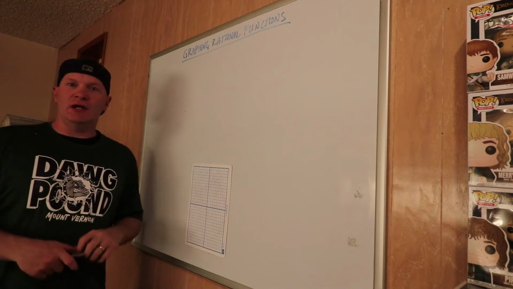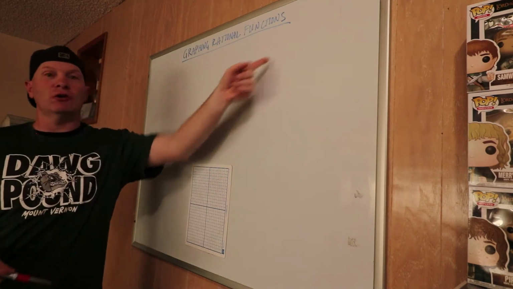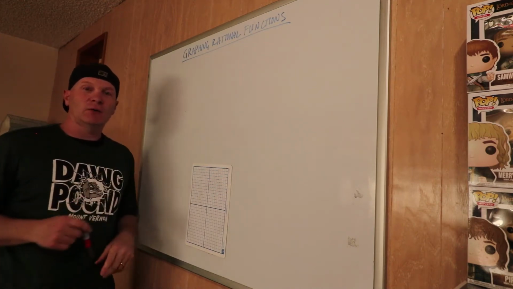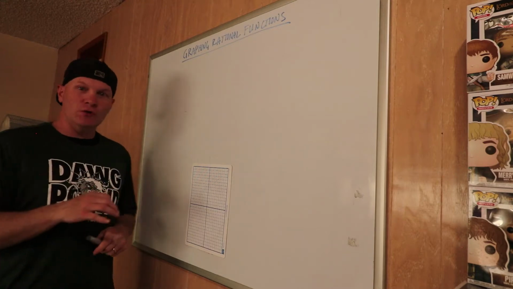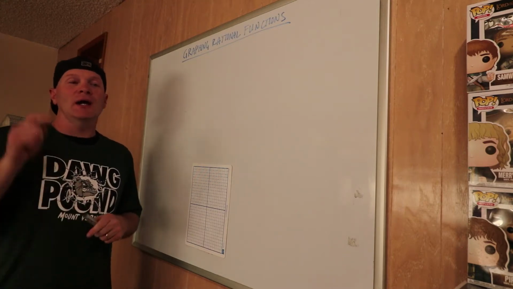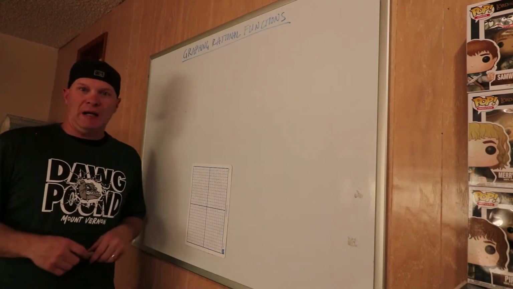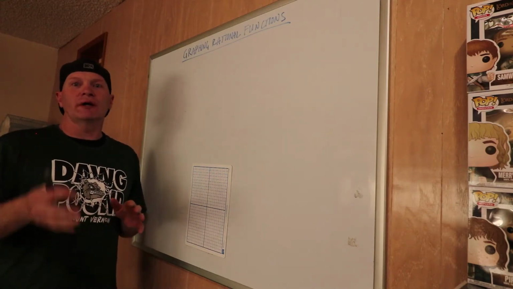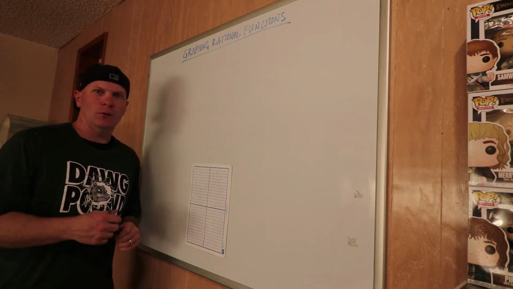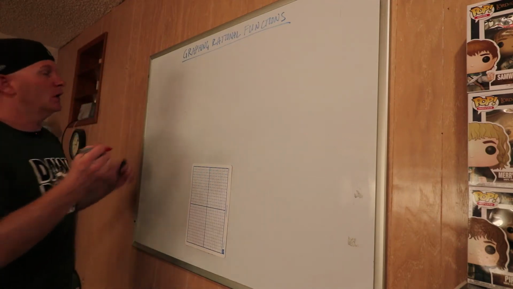What we're going to cover today is graphing rational functions. As you can see, we already kind of learned how to graph the basic one, so we'll review that just to make sure you remember how to do it, and then we are going to look at rewriting rational functions in a form that we know how to graph. So that'll make sense when we get to it, okay? So a couple reminders.